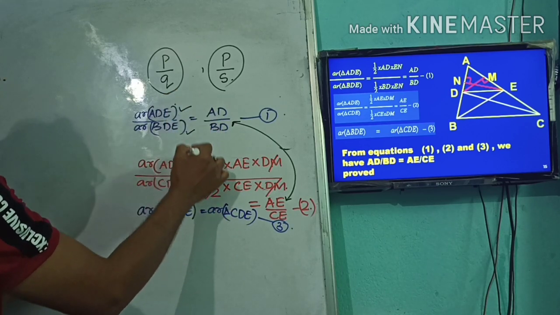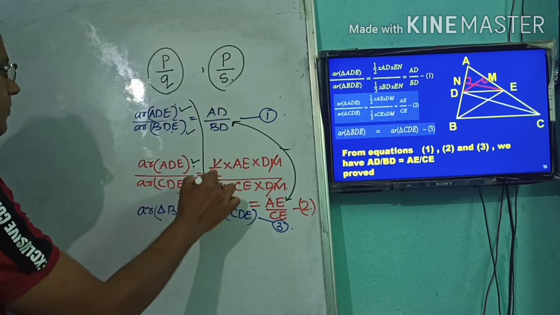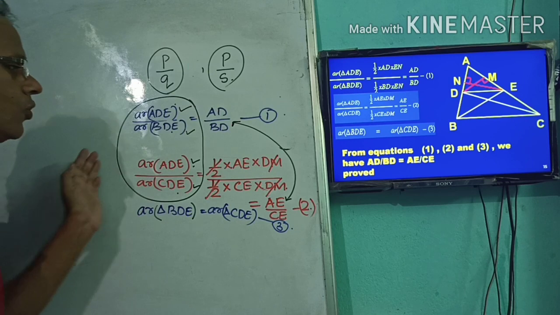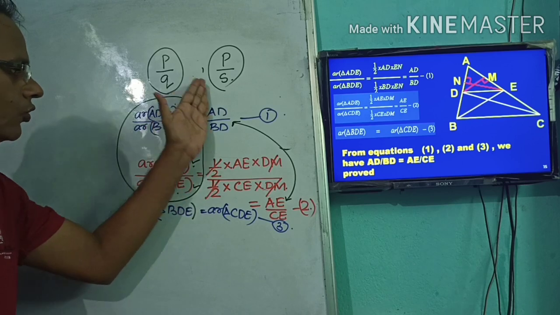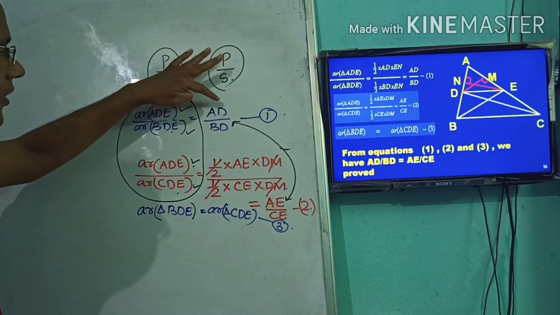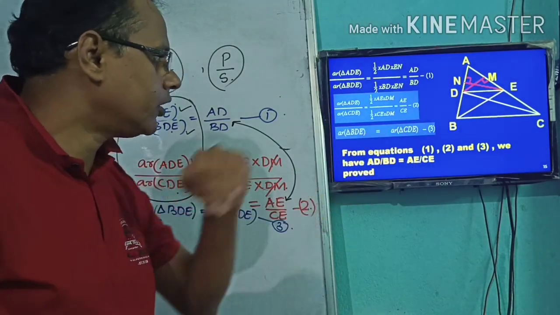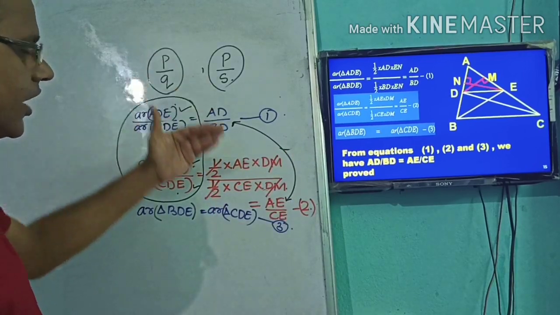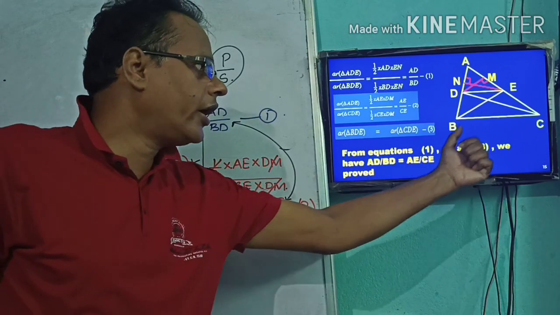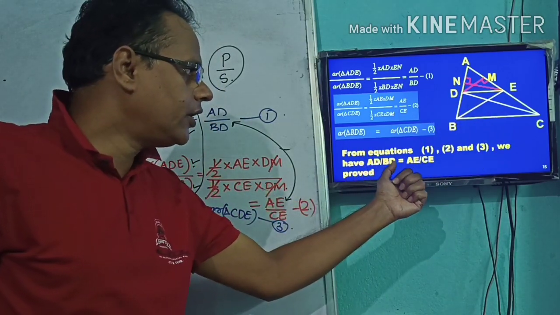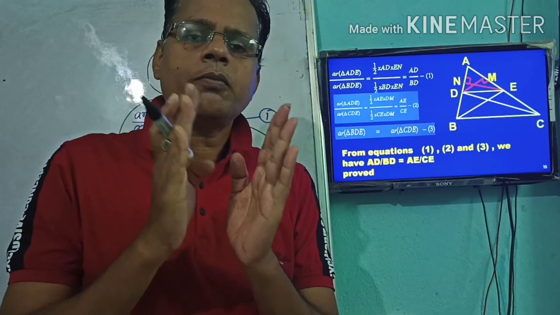So AD is also equivalent to AD, BD is also equivalent to CD. So the total LHS part of equation 1 and 2 are equal. As the LHS parts are equal, automatically the RHS part will be equal, hence AD by BD is equal to AE by EC. Here is the proof written for you. So instead of doing all these calculations, we have simply written here, comparing equations 1, 2 and 3, we have AD by BD is equal to AE by EC. So this is the proof of your basic proportionality theorem.